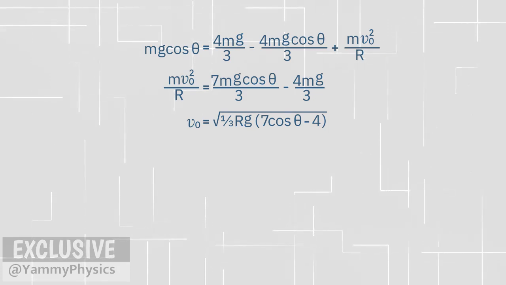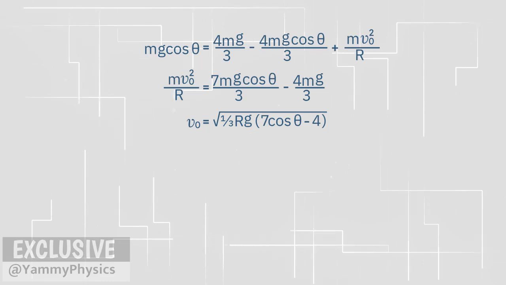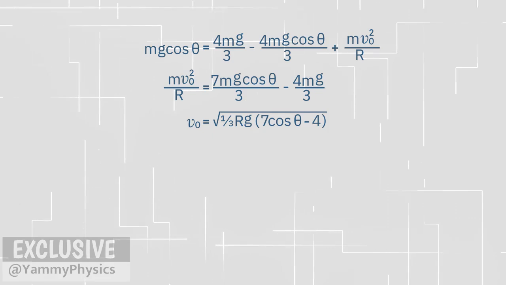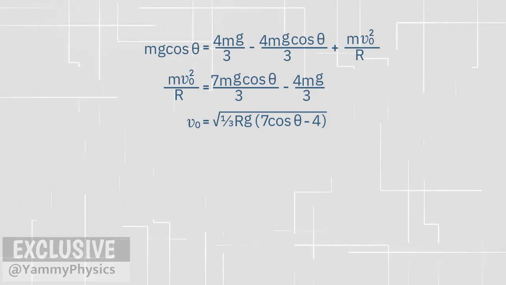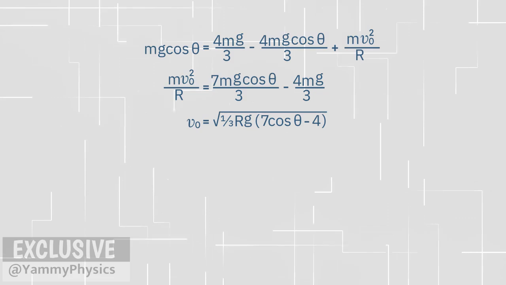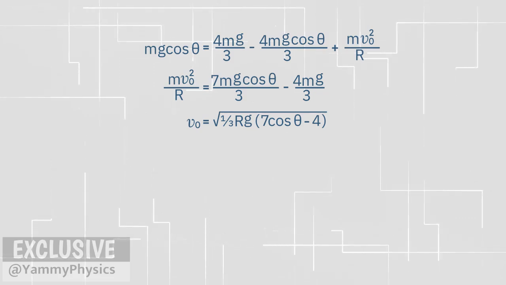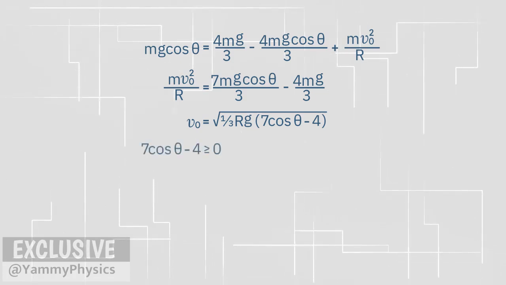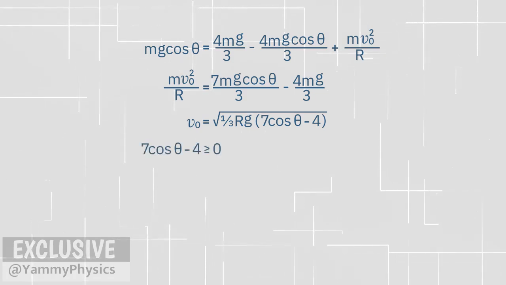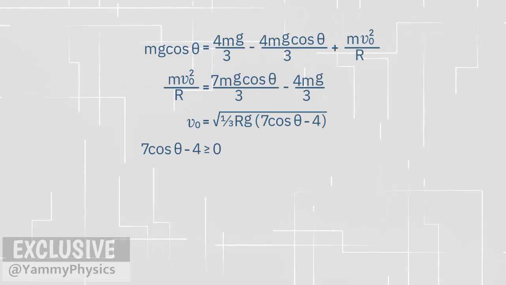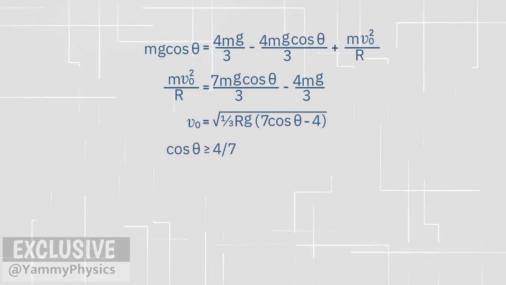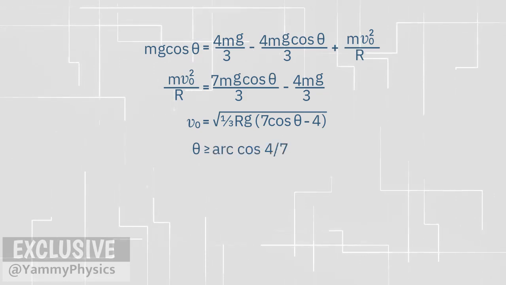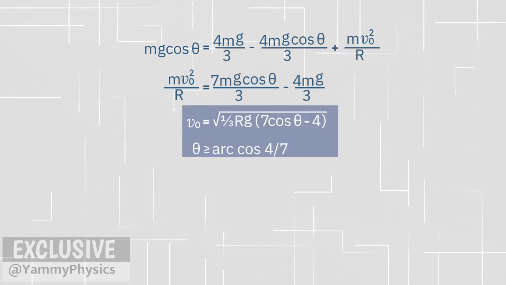Is that enough? Not yet. The value inside the root may be negative. There is one more condition. In order for the value in the square root to always be positive, the value in the brackets must be more than 0. 7 cosine of theta minus 4 must be more than 0. The cosine of theta must be more than 4 over 7. Or theta must be more than the arccosine of 4 over 7. This is the answer to this question.